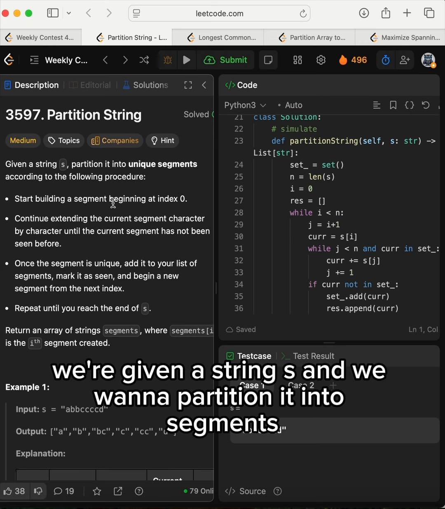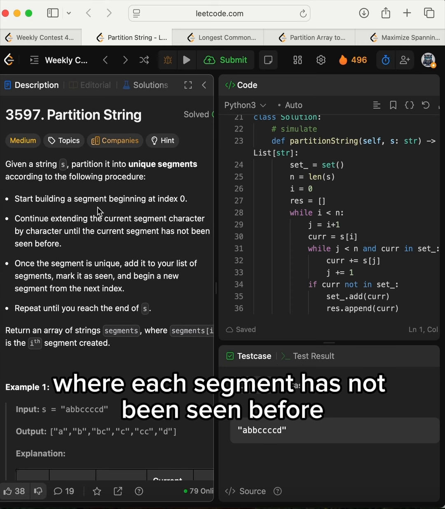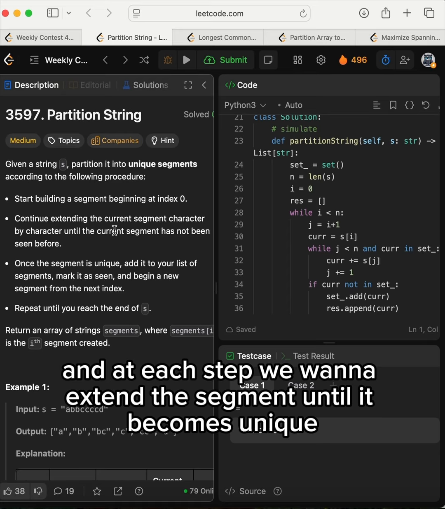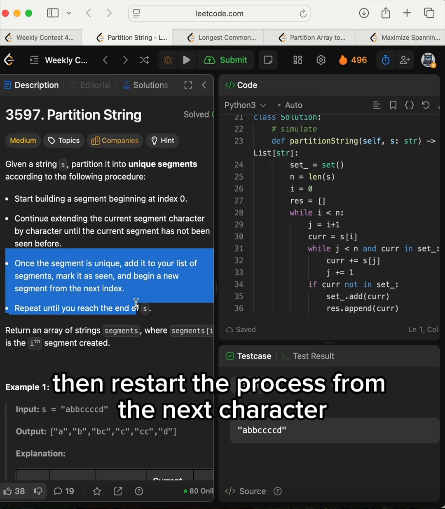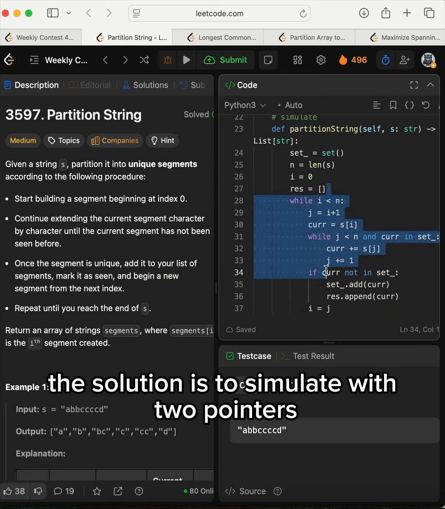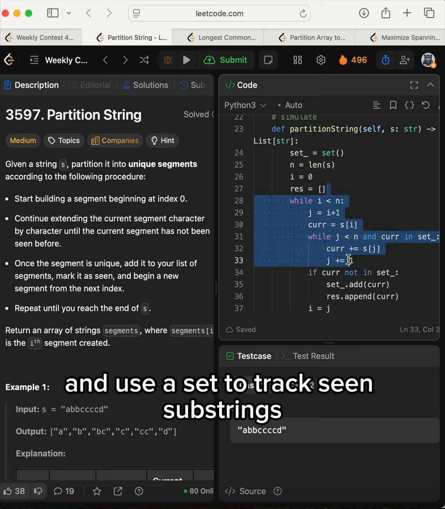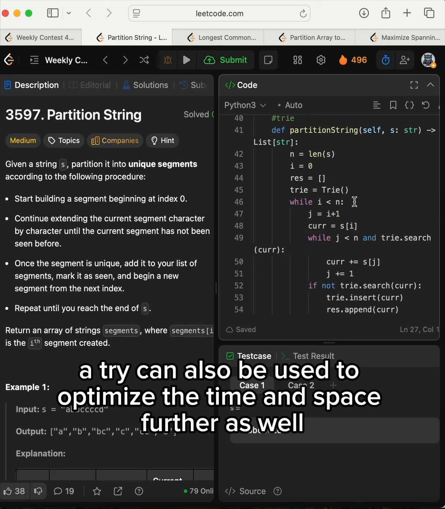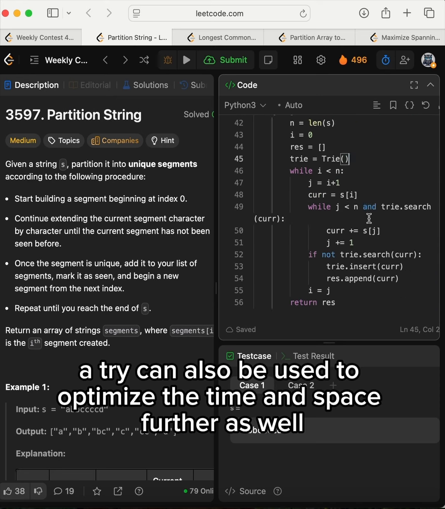We're given a string S and we want to partition it into segments where each segment has not been seen before. At each step, we want to extend the segment until it becomes unique, then restart the process from the next character. The solution is to simulate with two pointers and use a set to track seen substrings. A trie can also be used to optimize the time and space further as well.